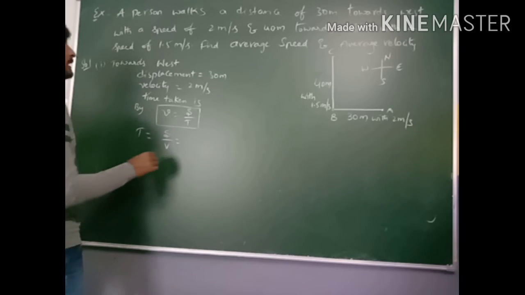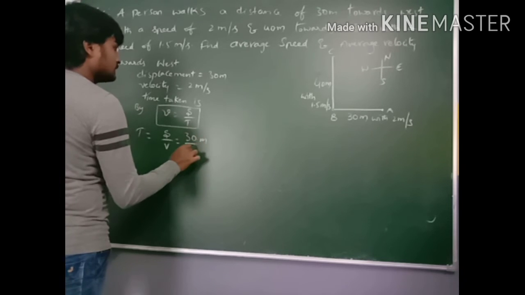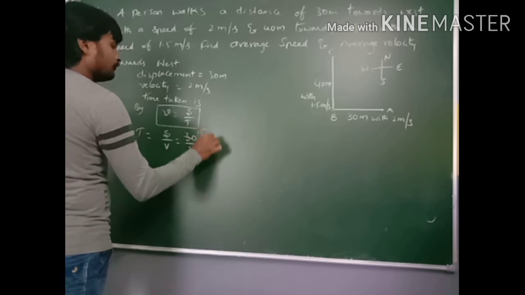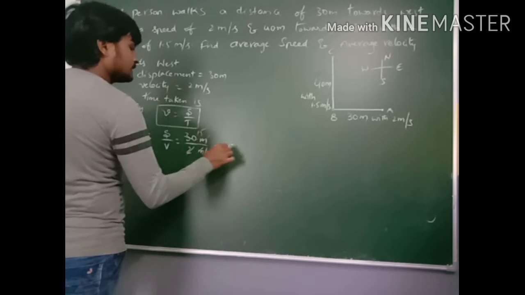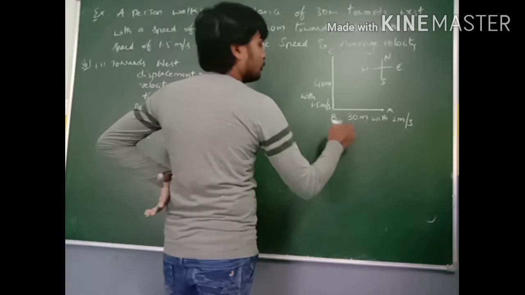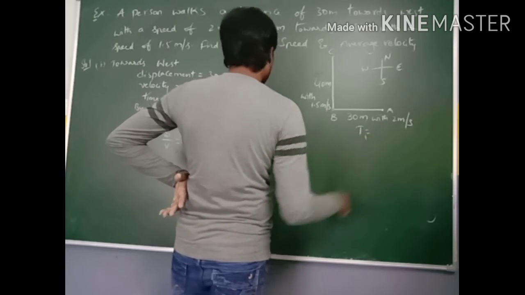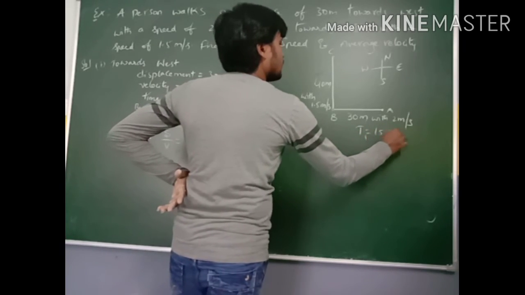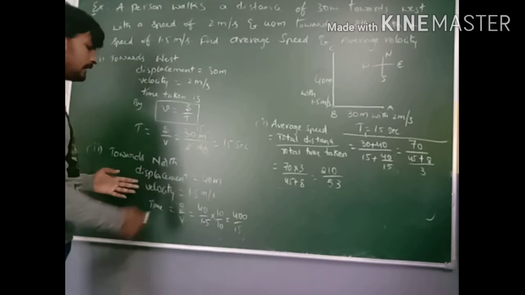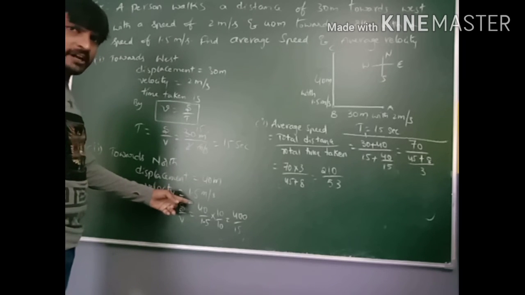So that displacement is 30 meters, velocity is 2 meters per second. So 2 ones are 2, 2 fifteens are 30. So 15 gets cancelled, 15 seconds. So what is the time taken here from A to B? That means towards west, time taken T1 is equal to 15 seconds. Okay. Towards north, here the displacement is 40 meters, velocity is 1.5 meters per second.